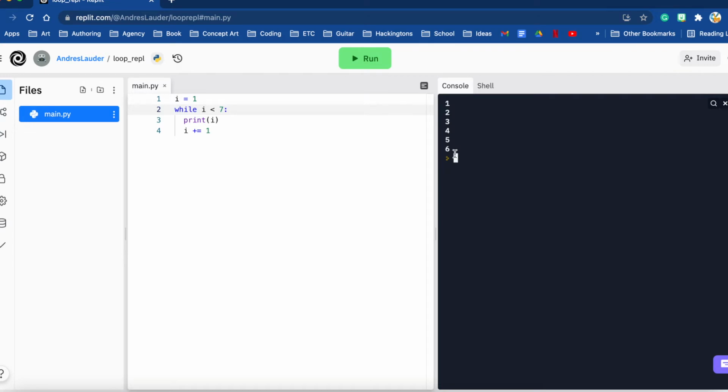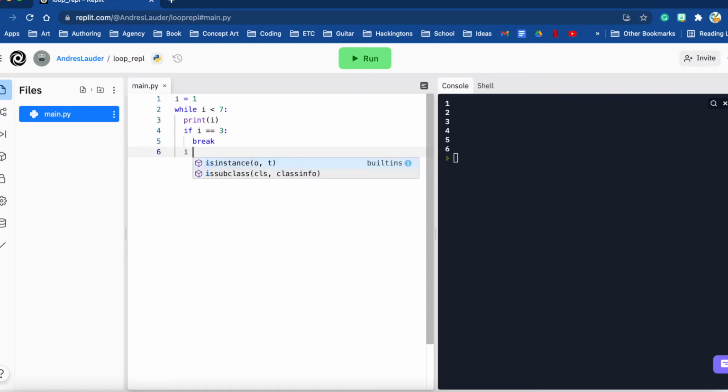So another example that I have is i is equal to 1, while i is, we can keep 7 there, while i is less than 7, print i and add, we're going to set this equal to 3, okay? And we're going to make this an if. So if i is equal to 3, then we're going to break. But if it's not, then we're going to continue adding 1 to i.